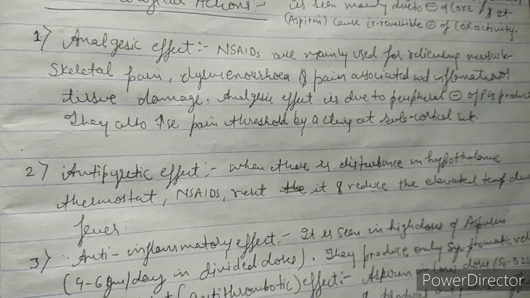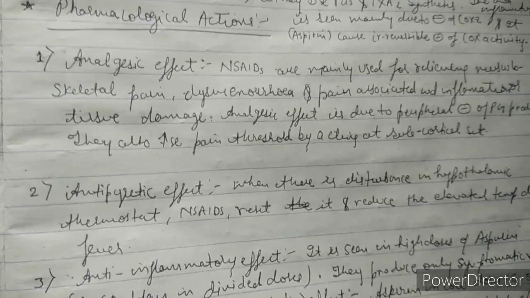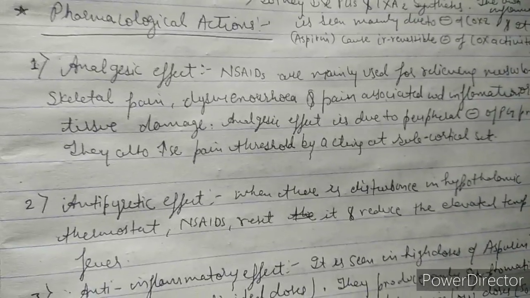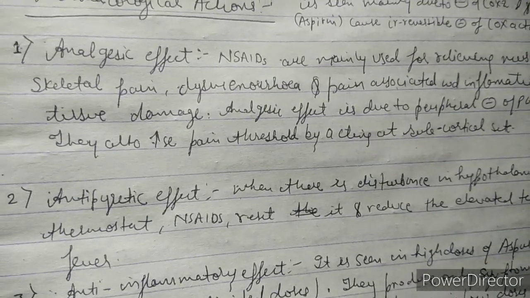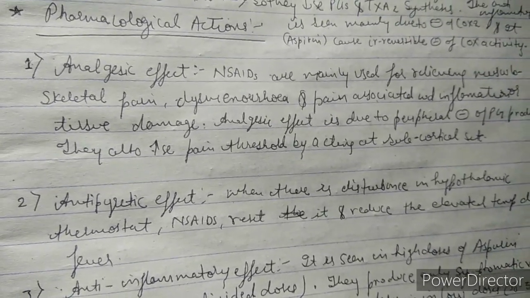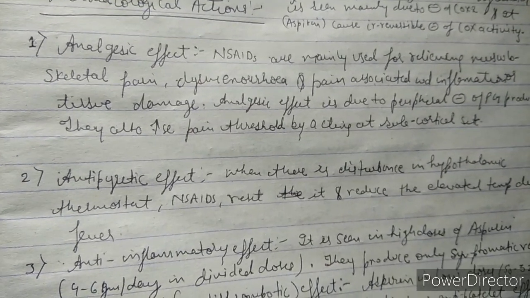Number one, first point, we'll discuss the analgesic effect. Guys, what's the meaning of analgesic? Analgesic means pain reliever. So we'll see how aspirin gives the analgesic effect. Basically aspirin or NSAIDs are mainly used for relieving musculoskeletal pain, dysmenorrhea, and pain associated with inflammation or tissue damage. So why does it cause an analgesic effect?